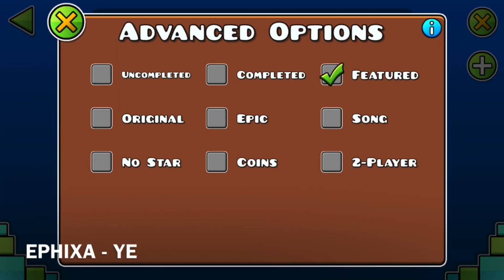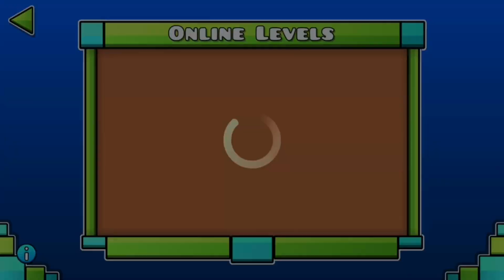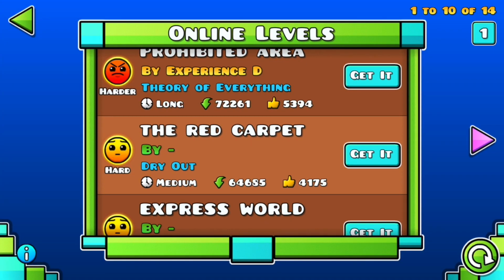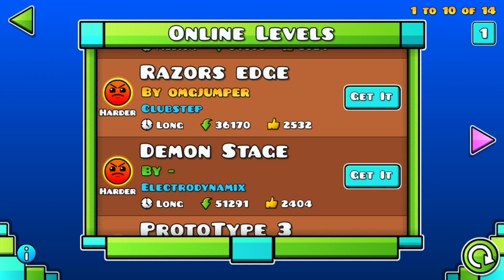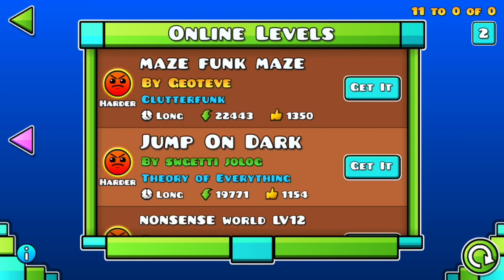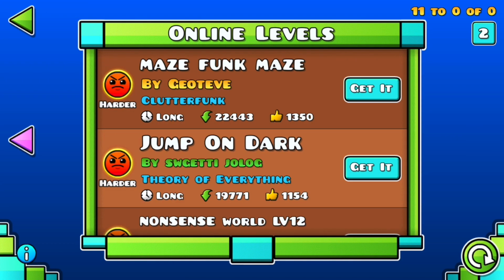Featured levels without stars. There are a handful of levels which are featured but don't award you any stars when you complete them. All of these levels are pretty old, with the most recent instance being from 1.6, so this likely will not happen again.